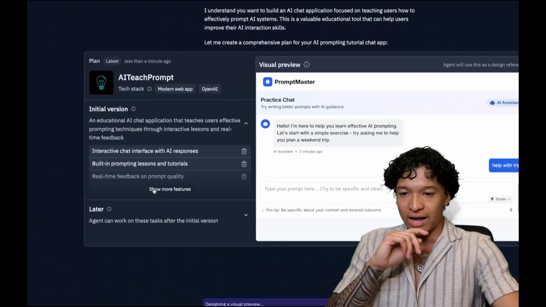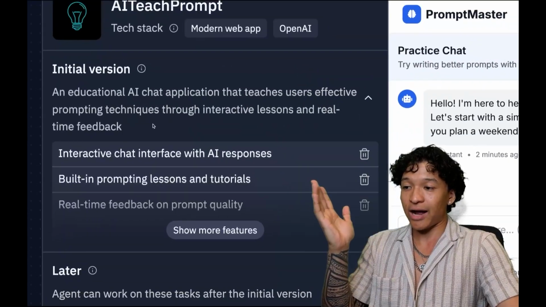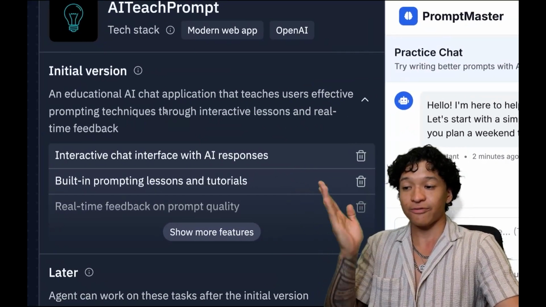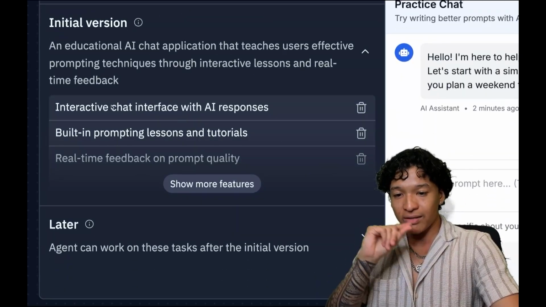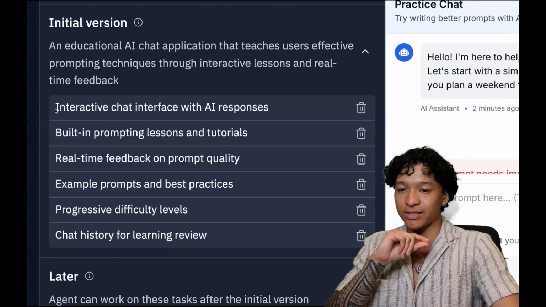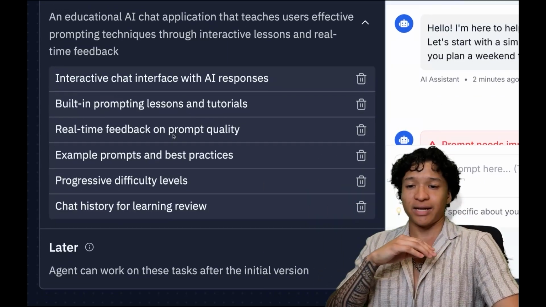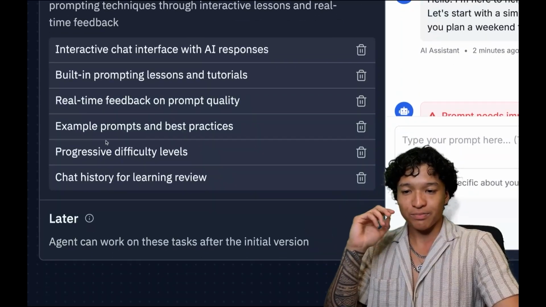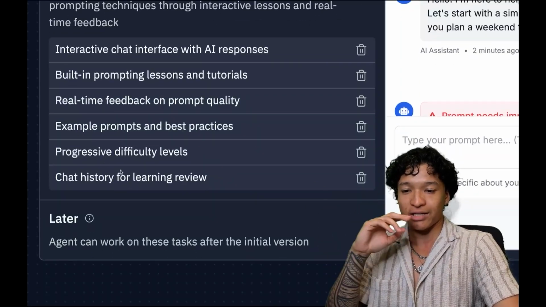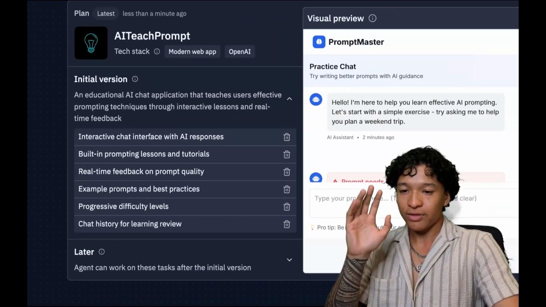So it seems that on the side, it creates an initial version. This is an educational AI chat application that teaches users effective prompting techniques through interactive lessons and real-time feedback. We could see that it is showing us the different features that it's making. It wants to make an interactive chat interface with AI responses, built-in prompting lessons and tutorials, real-time feedback on prompt quality, example prompts, best practices, difficulty levels, chat history, and things to work on later. So these are the initial plans.